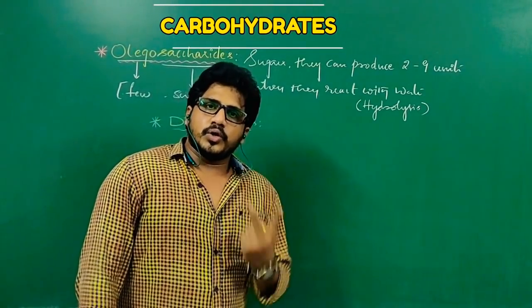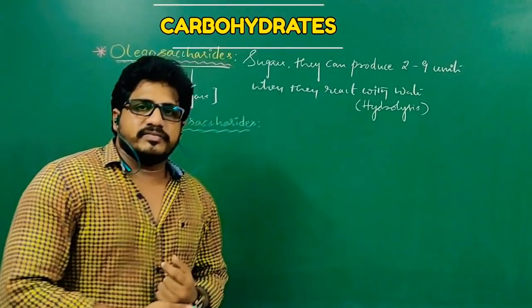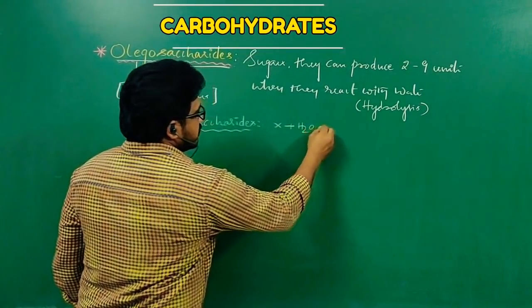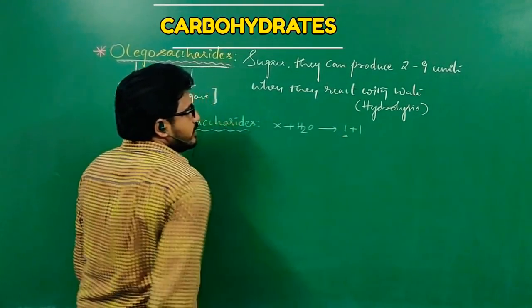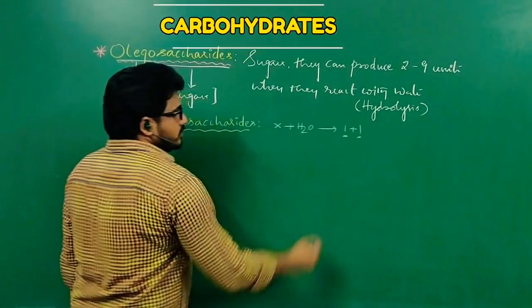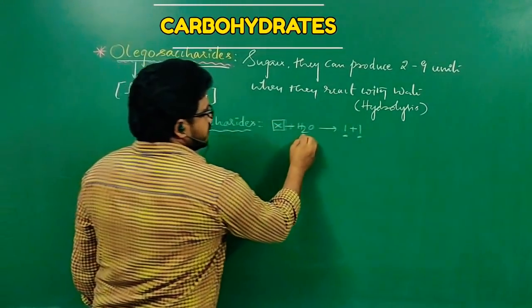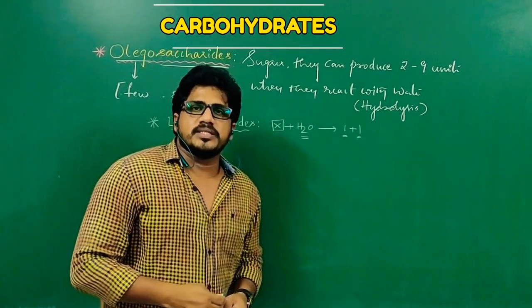They produce 2 simplest forms of sugars, or 2 monosaccharides, when they react with water. So X plus water gives 1 plus 1. This is one monosaccharide and this is another monosaccharide. These two monosaccharides are present in this structure. Because of the reaction with water, they are broken down and produced as the simplest forms.